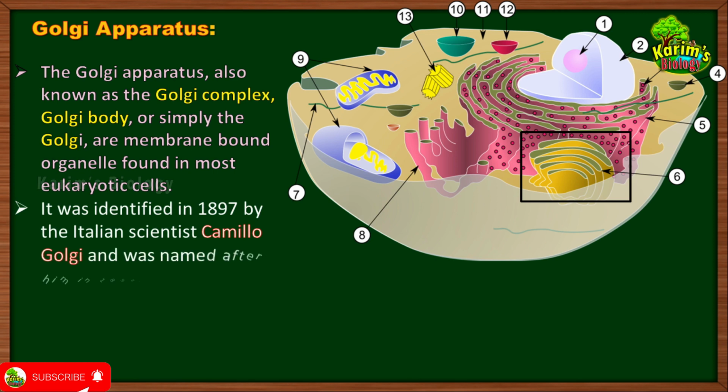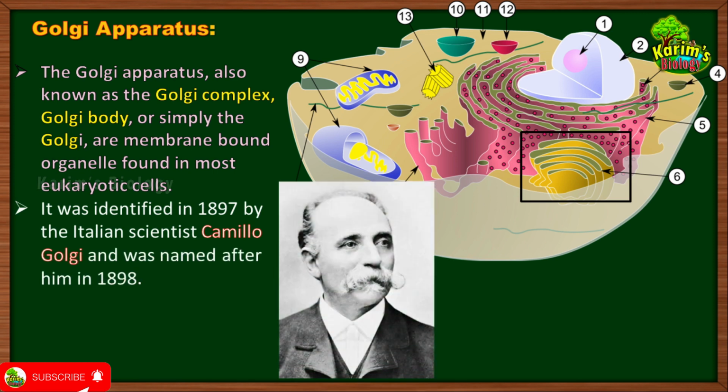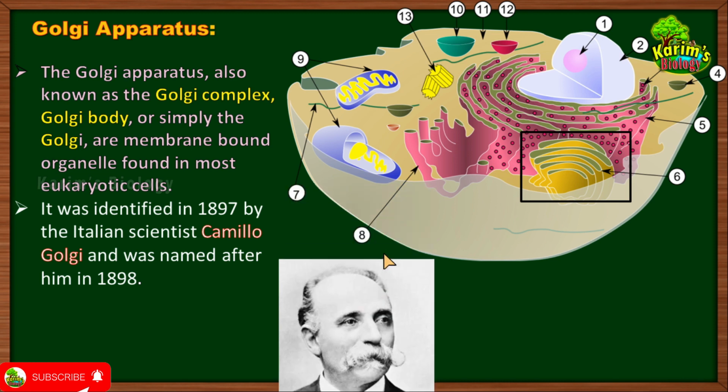It was identified in 1897 by an Italian scientist by name Camillo Golgi. So he was Camillo Golgi. He identified or discovered or observed this Golgi apparatus within the cell for the first time in the year 1897, but it was named after him in the year 1898. So this is that great man who discovered Golgi apparatus. His name was Camillo Golgi.